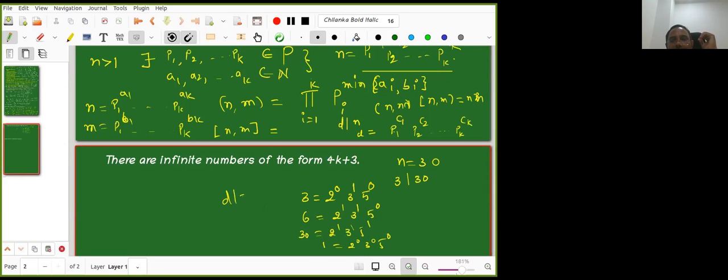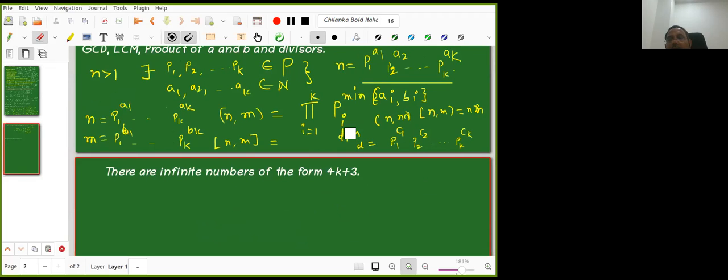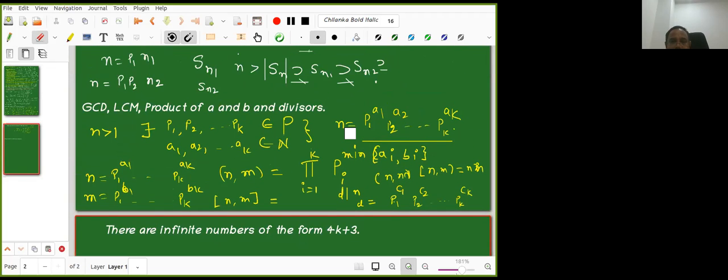So D divides 30 implies D looks like 2 power something, 3 power something, 5 power something, where each something is either 0 or 1, because here the powers are 1. In general, as you correctly pointed out, it is between 0 and that number. Okay, so I will ask one more question, Shivani. No need to answer now, just the question. It is for everyone, but you think about it. My question is: how many divisors are there?